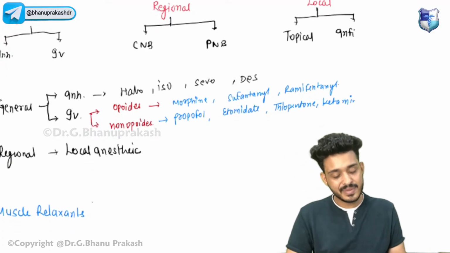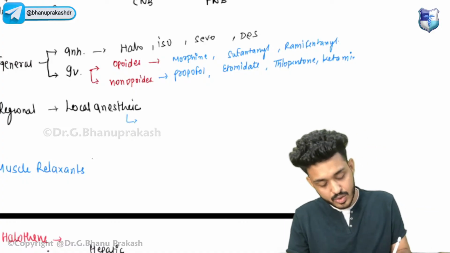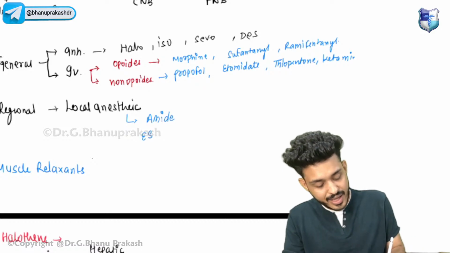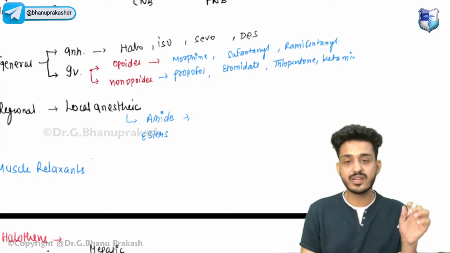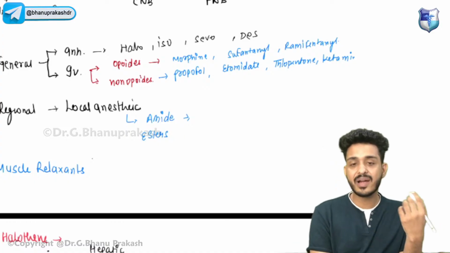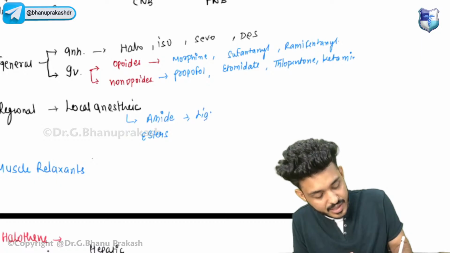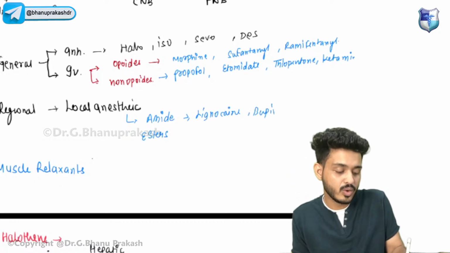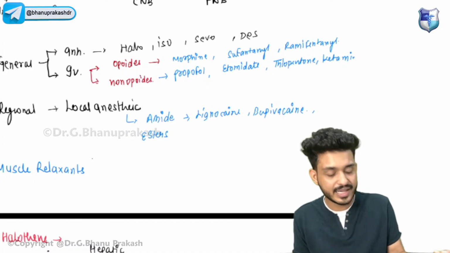Okay, then we will be discussing regional anesthesia. Regional anesthesia has two groups: one is amides, the second is esters. Amides will have two I's, that I will be telling you. Amides include lignocaine, bupivacaine, and dibucaine. Write down: lignocaine, bupivacaine. I will tell you the important functions of all of them.